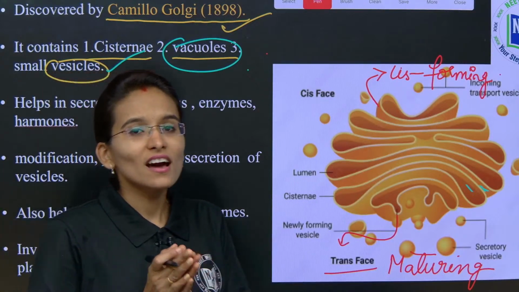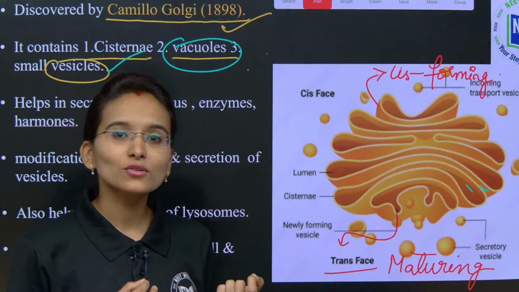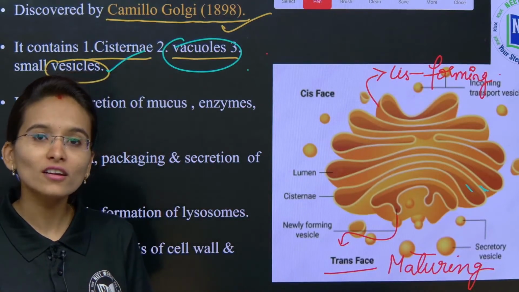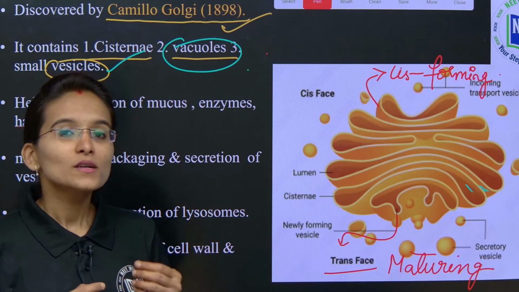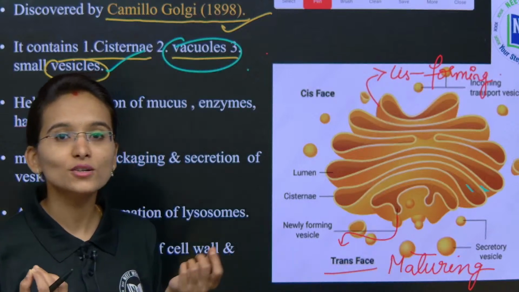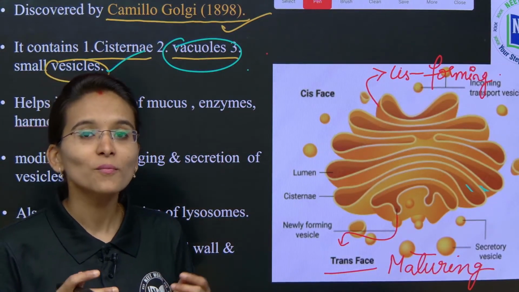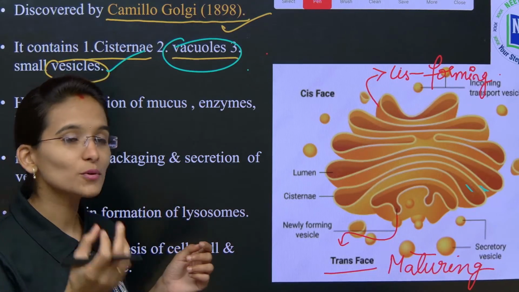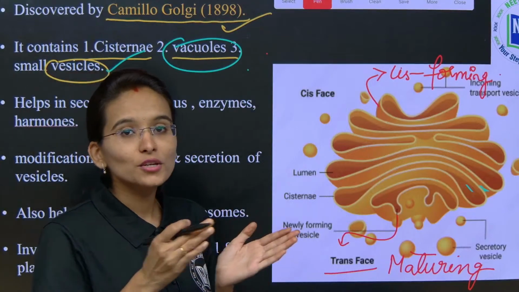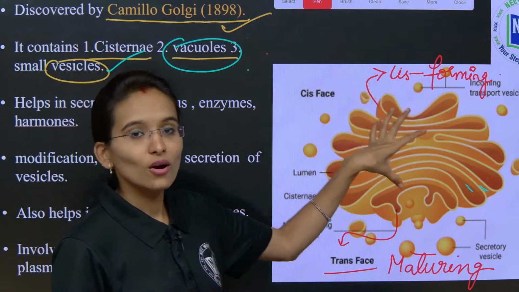Now, when we studied the endoplasmic reticulum, it is present in two forms, either rough endoplasmic reticulum or smooth endoplasmic reticulum. If I ask you where the proteins are going to be synthesized, absolutely the answer is the rough endoplasmic reticulum, students. In the rough endoplasmic reticulum, the proteins are synthesized, and those proteins are going to be transported to this Golgi body.